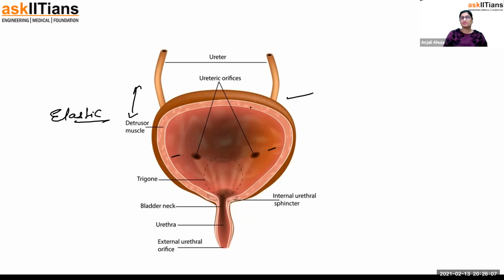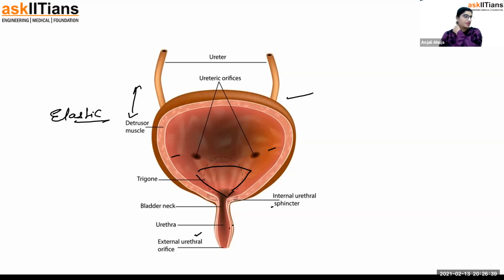You must have heard that urination happens more in pregnant women because the urinary bladder is present nearby and the size of the uterus is increasing and putting pressure on the urinary bladder. So that's the reason they cannot hold a good amount of urine. The second point: I'm talking about the urinary bladder here, with the detrusor muscles. The lower part is known as the trigone. It's the bladder neck. This is the internal urethral sphincter, this is the external, and that's the urethra.